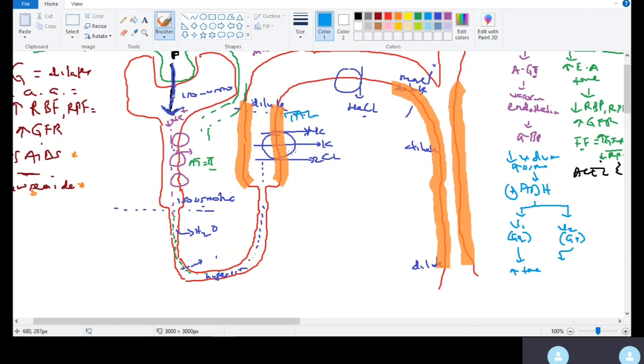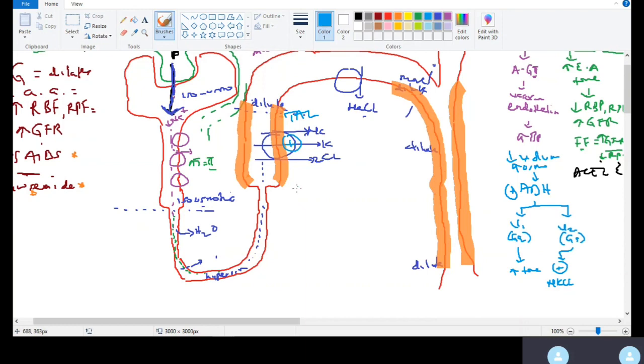Thick ascending limb of Henle is going to stimulate this transporter, the sodium potassium chloride cotransporter. You got that? It's going to stimulate the sodium potassium chloride cotransporter. So what happens? We're going to be pumping more sodium, more solutes into the interstitium. Can you see what is happening? We're going to be pumping a lot of solute into the interstitium.